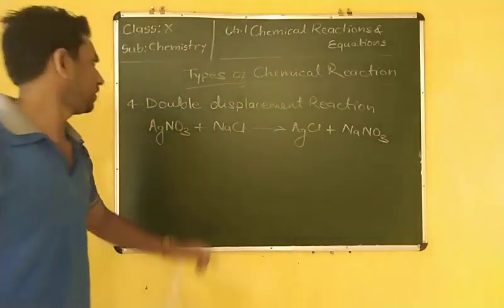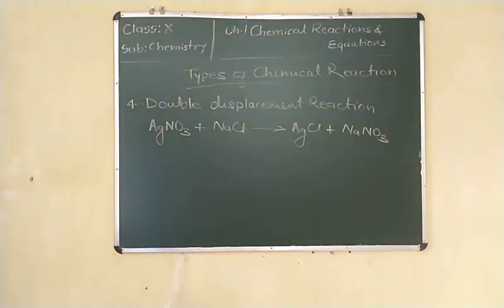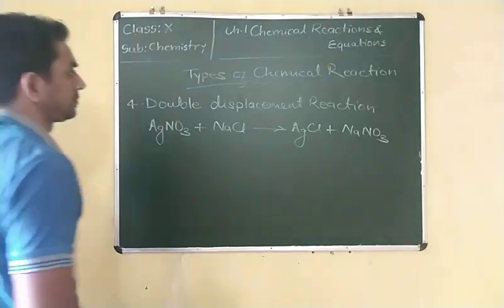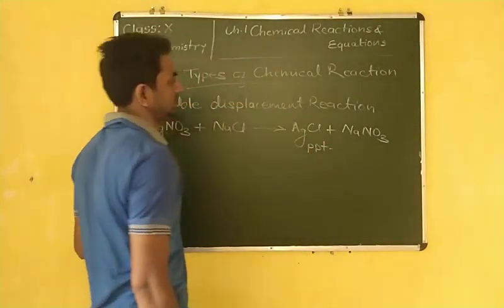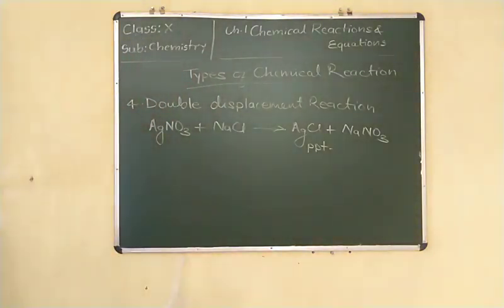AgNO3 plus NaCl, when it reacts, forms AgCl, which is a PPT. What is the color of the PPT? AgCl, white PPT. It forms a precipitate. Is it clear? Silver chloride.